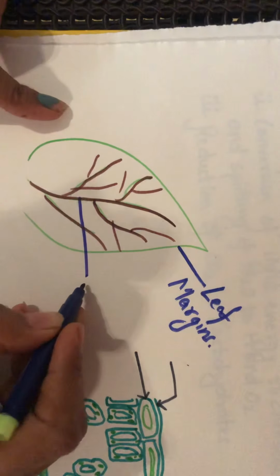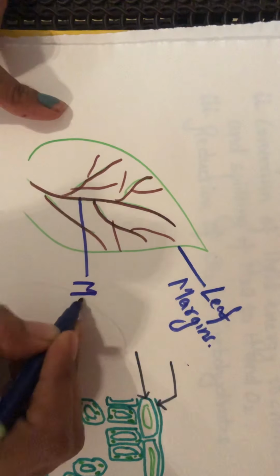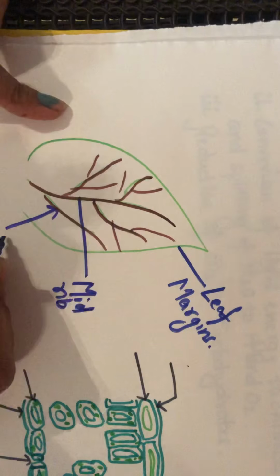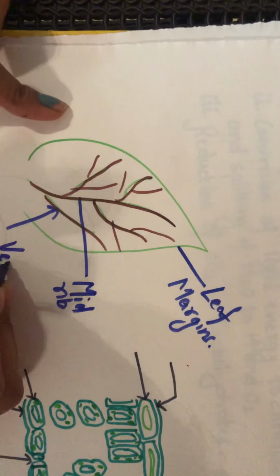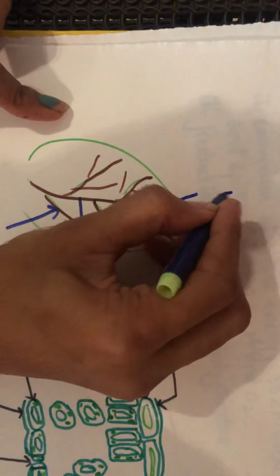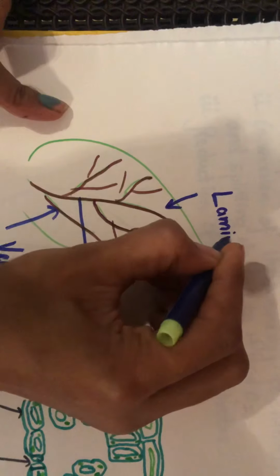This is said to be the midrib. These are considered to be the veins. The open portion of the leaf is nothing but the leaf lamina.